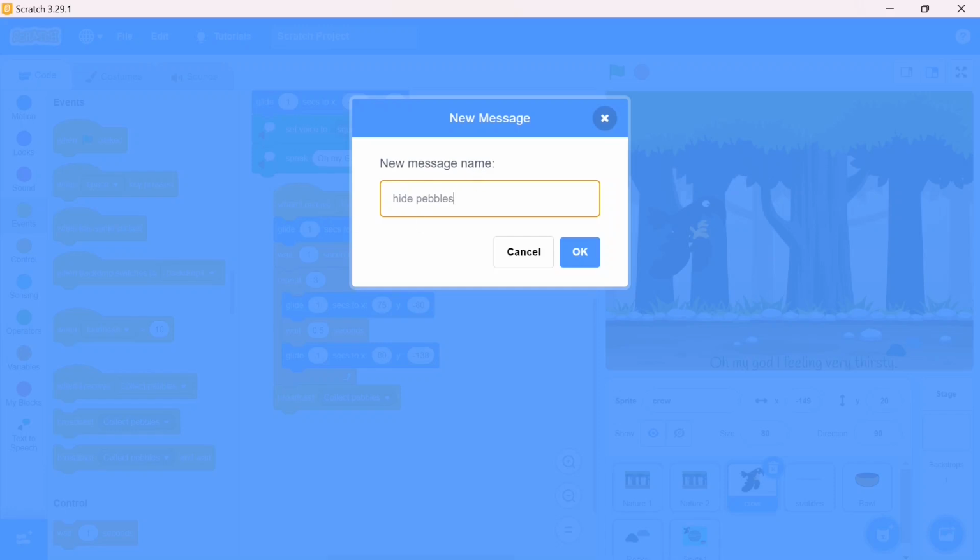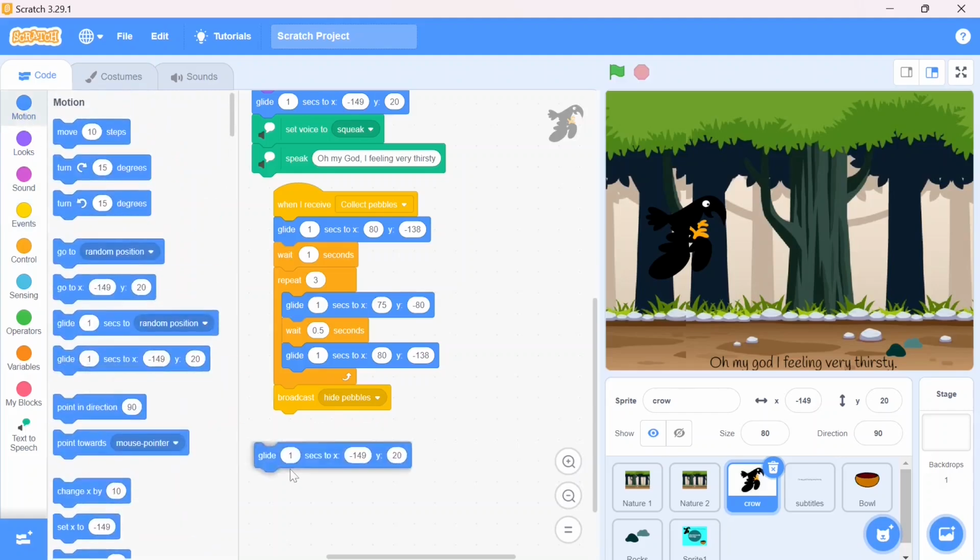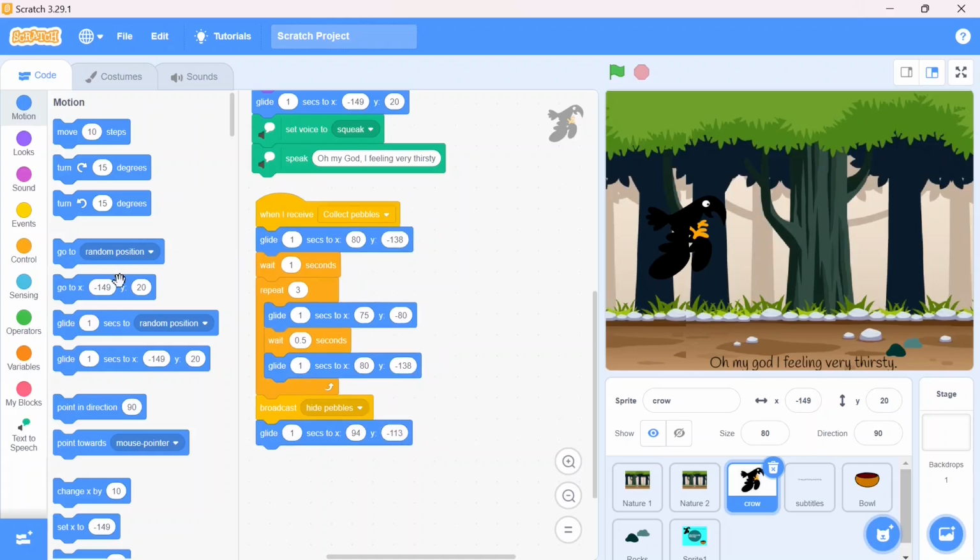So here I am going to hide the pebbles, and then afterwards the position of the crow also changes. So again I'm going to the motion block, and here again I'll take the same block, glide 1 second, and the X and Y value should be changed, that would be 94 and the Y value would be minus 113. Okay, it's done.